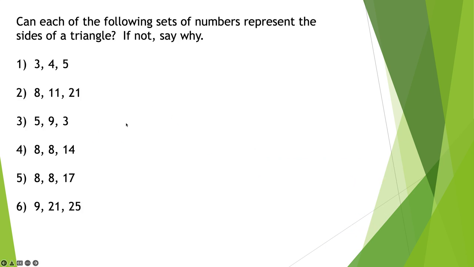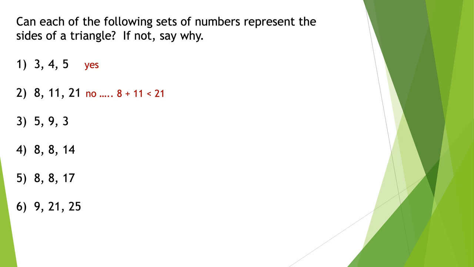So let's try this out. Here's our first example. 3 plus 4 is 7. 7 is longer than 5. That looks good. 4 and 5 is 9. 9 is longer than 3. That looks good. Then coming across the top here, 5 and 3 are 8. That's longer than 4. Yes, number 1 can be a triangle. You try number 2. Well, the answer to number 2 is no, it can't be, because 8 plus 11 is 19, and 19 is less than that third side of 21.